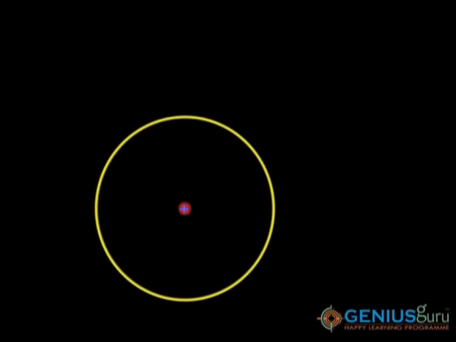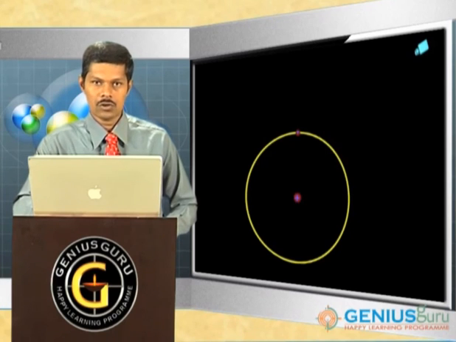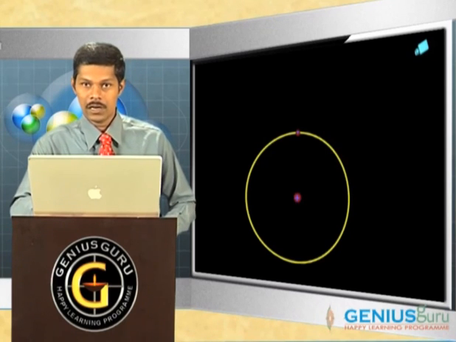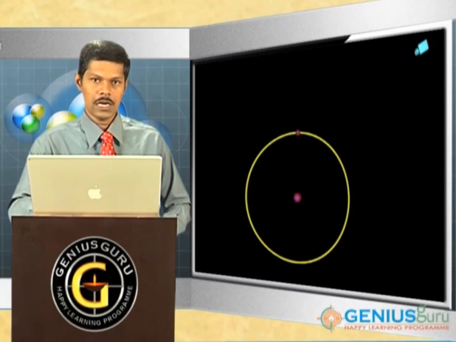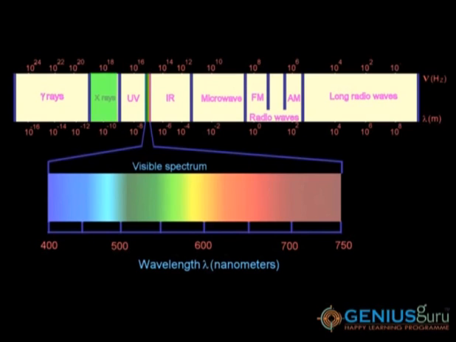Let us consider this is the nucleus and the electron, and this electron is revolving around the nucleus. Look at this movement. Now my aim is to view this electron. For viewing this electron, I am incident certain radiation on it. Now what is the suitable radiation which can observe the electron? The suitable radiation is one whose wavelength is in the dimensions of the electron. This can be matched with X-rays.